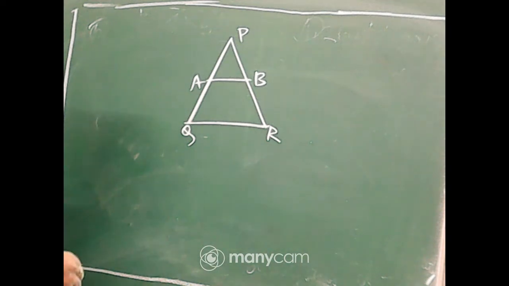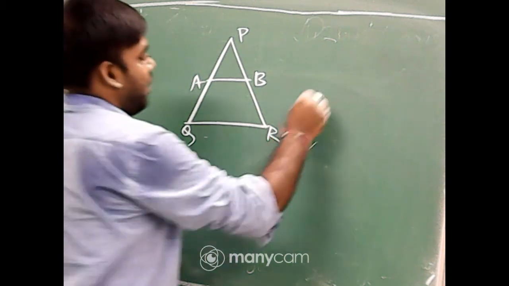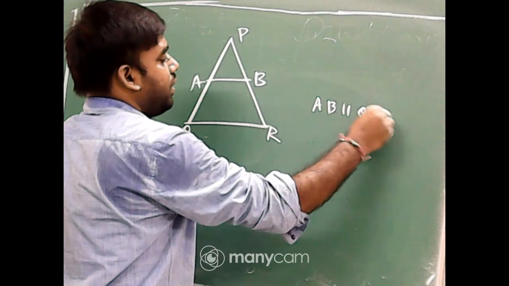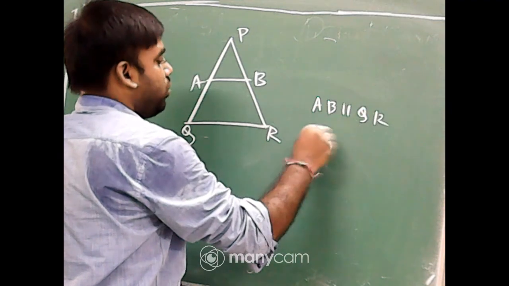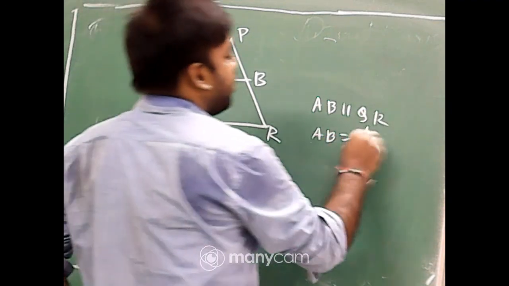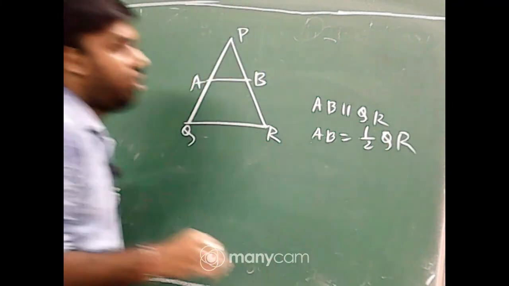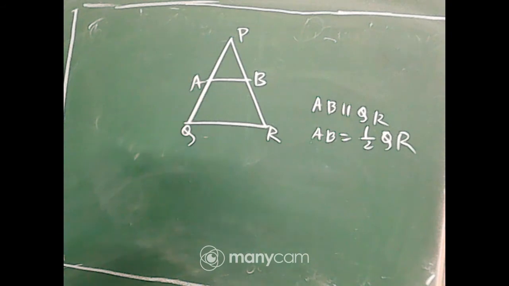In a triangle PQR, A is the midpoint of PQ and B is the midpoint of PR. If I join AB, then AB is parallel to QR and AB equal to half of QR. It is the statement of the midpoint theorem.